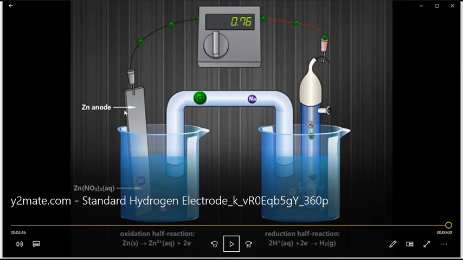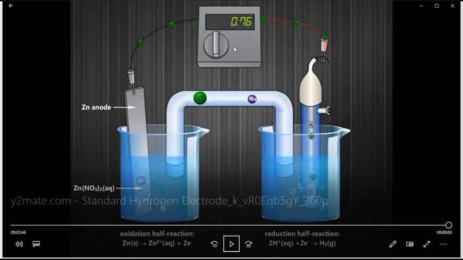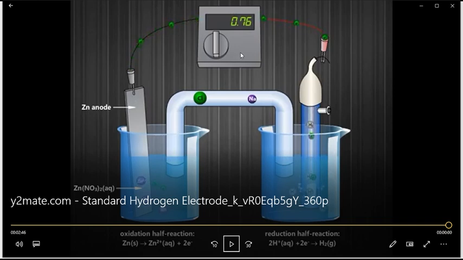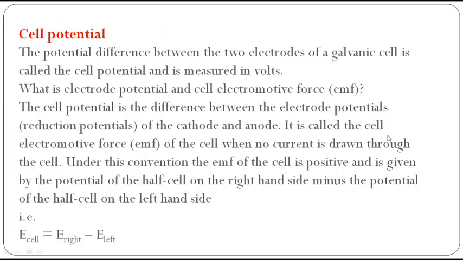Okay, now tell me, what is the potential of the hydrogen electrode? 0. And what is the potential of zinc shown here? 0.76. So, E cathode minus E anode. What is E cathode? 0. 0 minus 0.76. So what is the value? Minus 0.76. That is why the standard potential of this cell, E naught cell, is equal to minus 0.76. If I say standard, it is E naught.